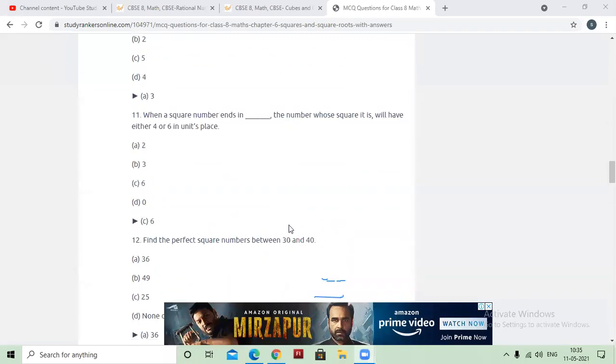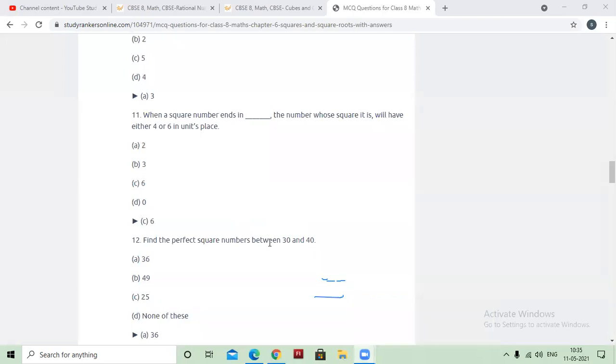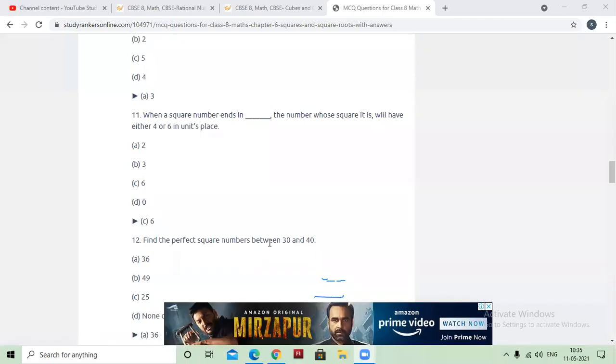What's the perfect square number between 30 and 40? You can check it out. Between 30 and 40, you have 31, 32, 33, 34, 35, 36. Only 36 is there, which is a perfect square number. And between 50 and 60, we don't have any other perfect square number.